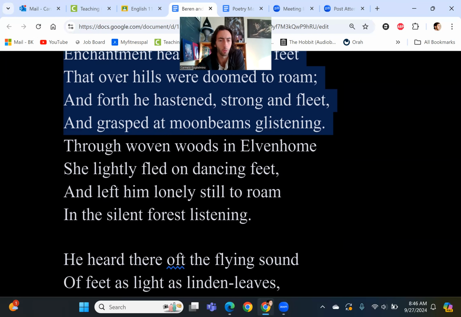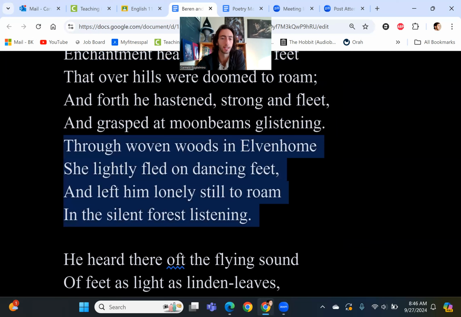Through woven woods and elven homes, she lightly fled on dancing feet and left him lonely still to roam in the silent forest listening.